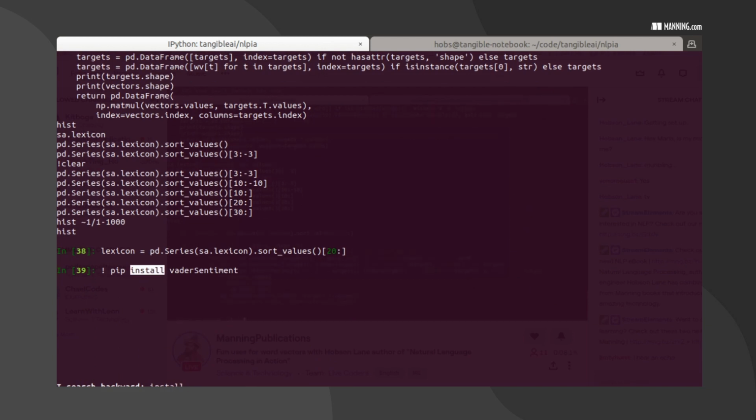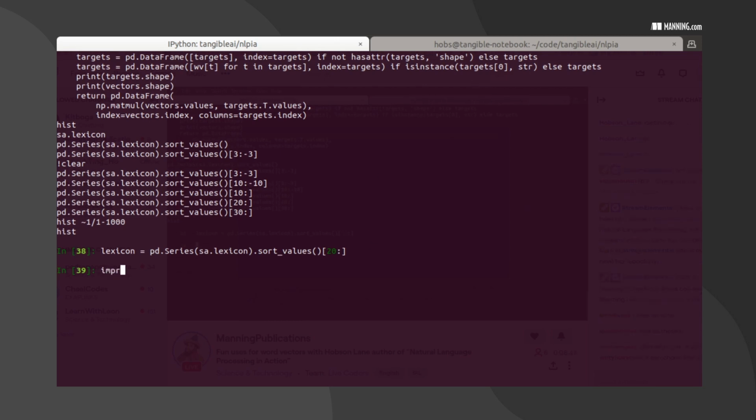You want to pip install vaderSentiment. That's in addition to the NLPIA package. If you've already installed NLPIA, you'll be good to go with pretty much everything we do here. And you don't really need this Vader Sentiment Analyzer. We're not going to actually use it as a package. We're just going to grab its lexicon of good and bad words so we can use those in a list of words that we can find that are on the opposite side of the world from the kinds of inflammatory texts that we're going to be trying to process.